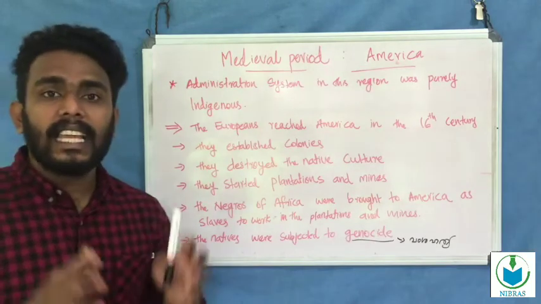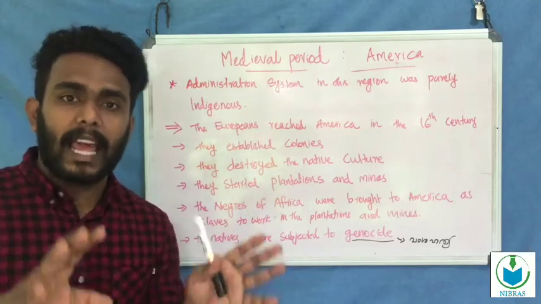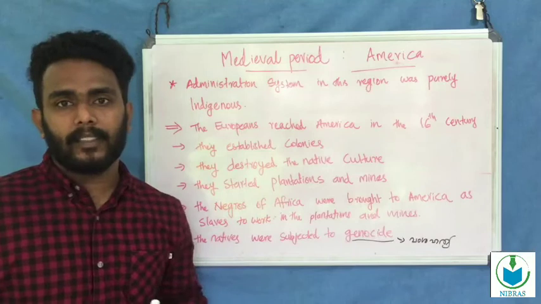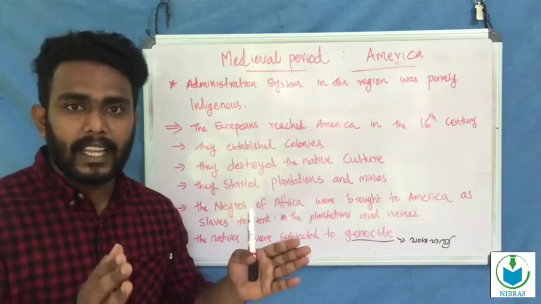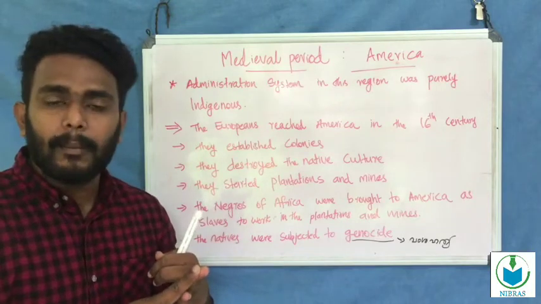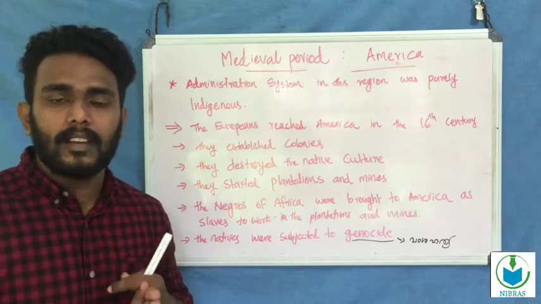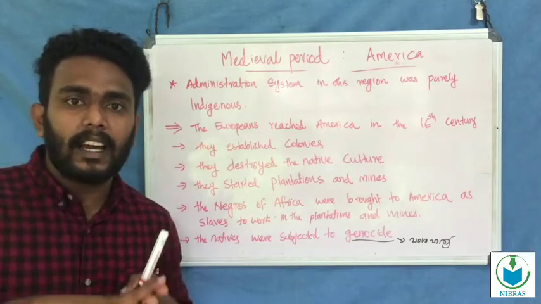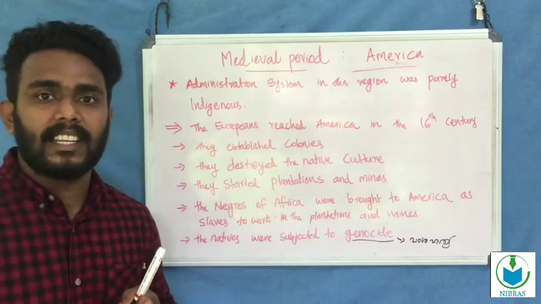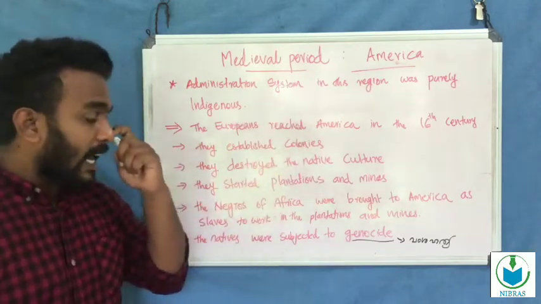And also, the Europeans started plantations and mines in America. The Europeans came to America in the 16th century and established colonies, destroyed the culture of the native people, and constructed plantations and mines.